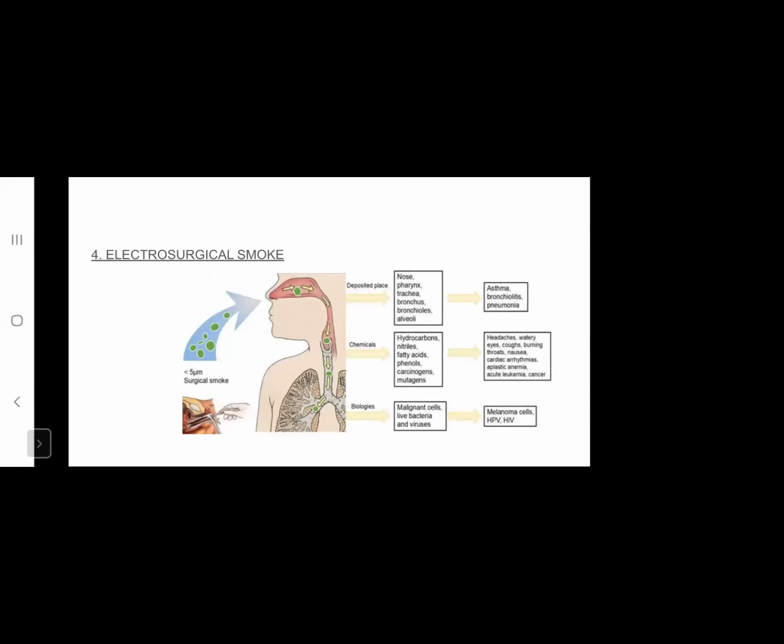Then there is electrosurgical smoke. Electrosurgical smoke is produced during the application of electricity to tissues, with particles usually less than 5 microns in diameter. So there are different types of particles deposited in the nose, pharynx, trachea, bronchus, bronchioles, and alveoli. If they get deposited, they cause asthma, bronchiolitis, pneumonia, etc.